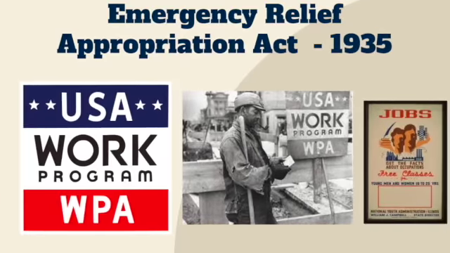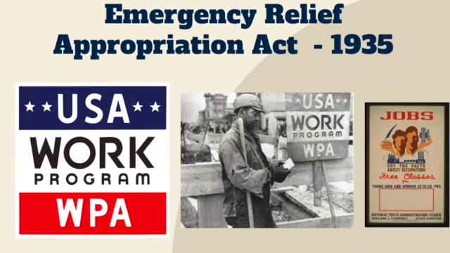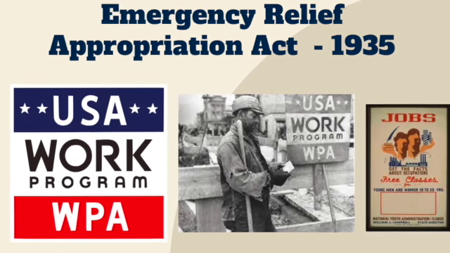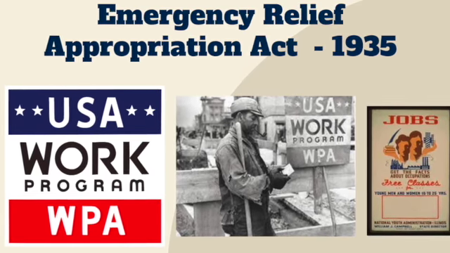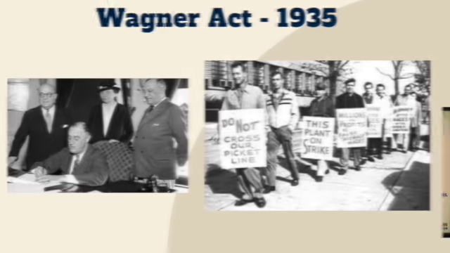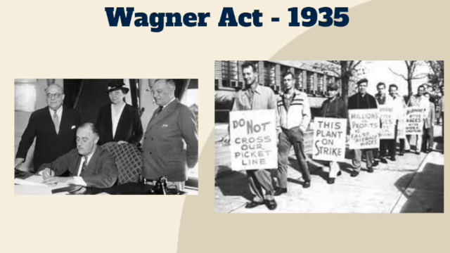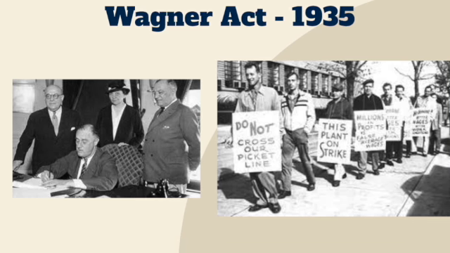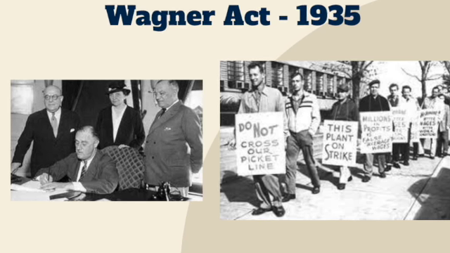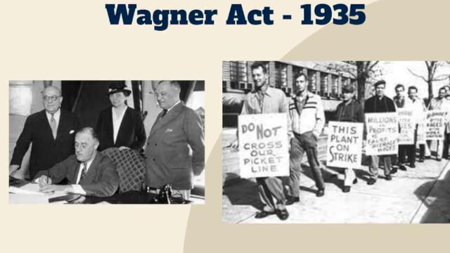The Emergency Relief Appropriation Act created the Works Progress Administration, which employed more than 8 million people by creating public work projects. The Wagner Act protected workers' rights of bargaining collectively with employers and organizing in unions and set up the National Labor Relations Board.